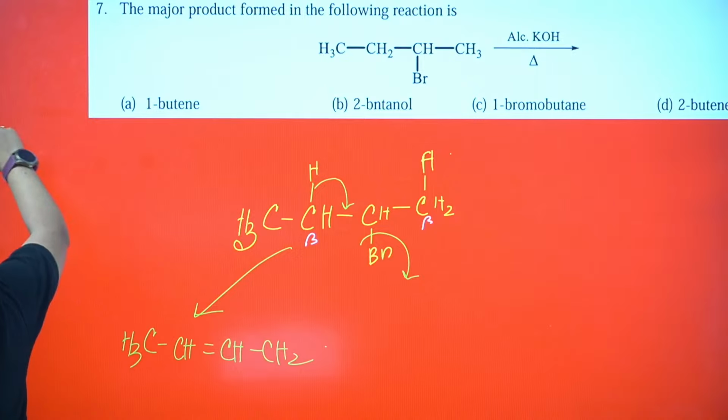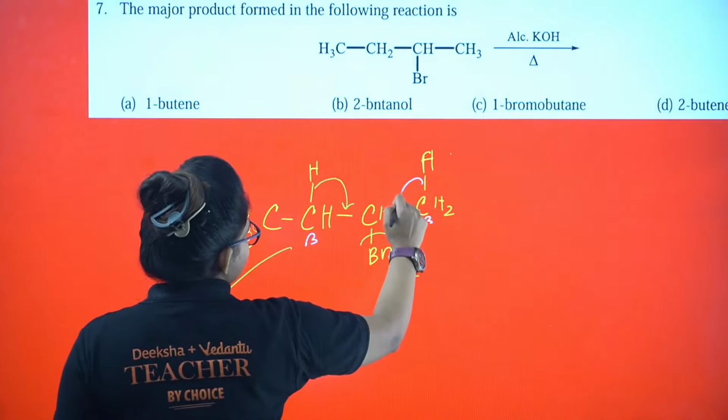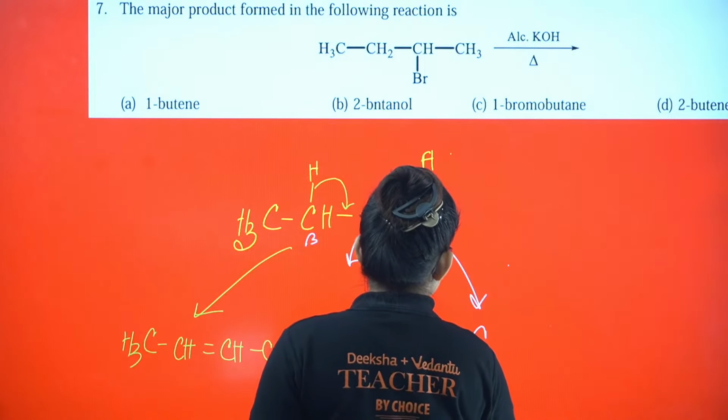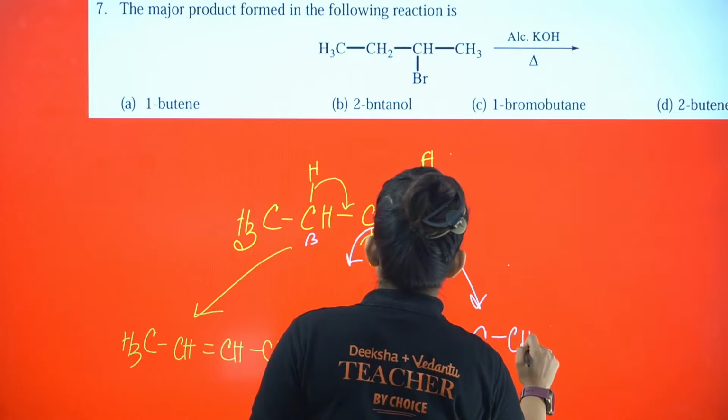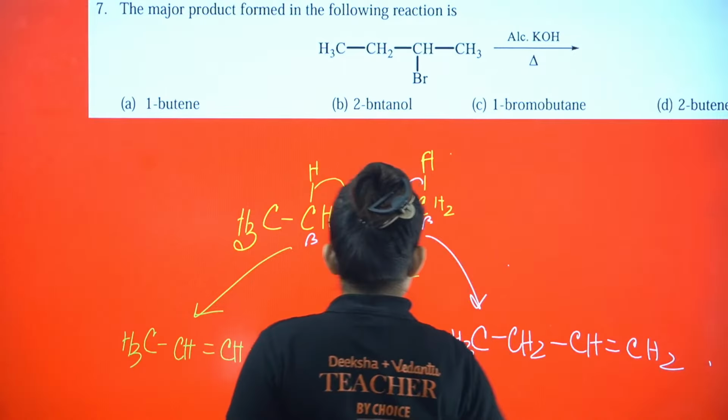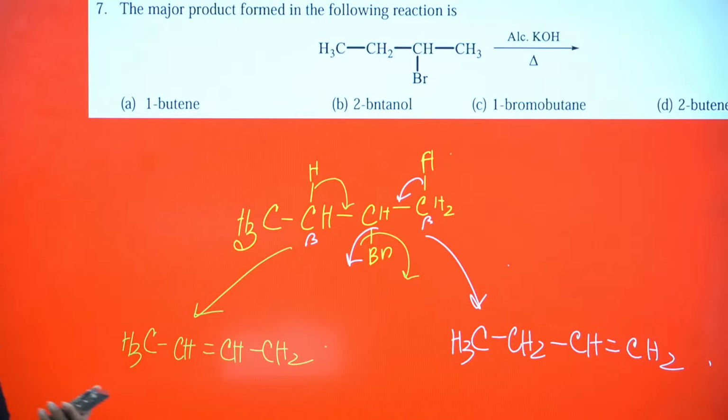Now one more method. I can proceed with this and this can go, hence I can get the product something like CH3, CH2, CH, double bond, CH2. I am having two alkenes. Now which one will be major? Which one will be major?